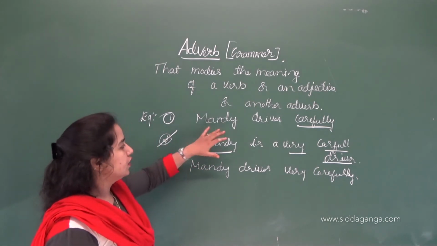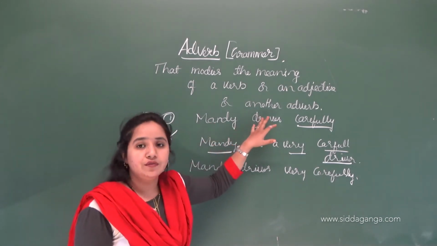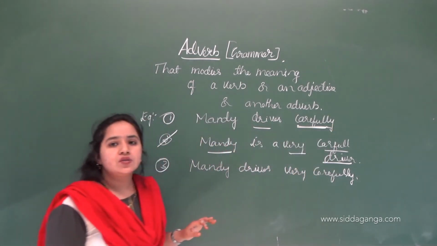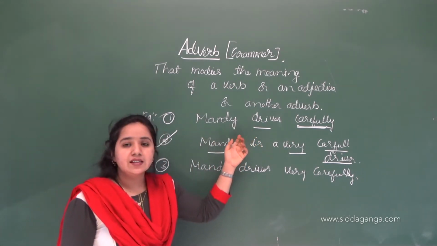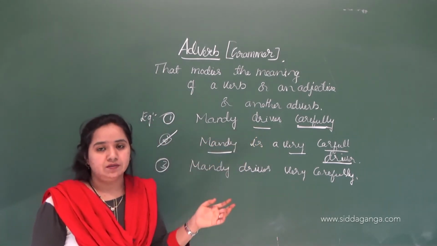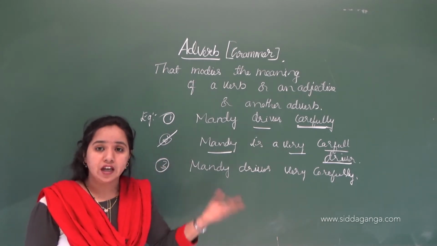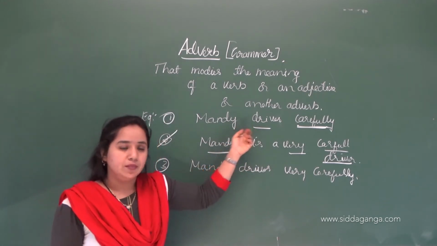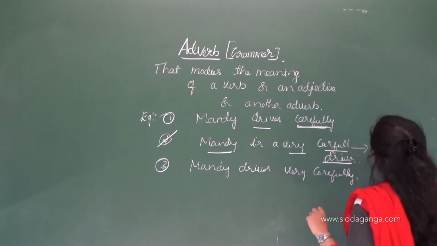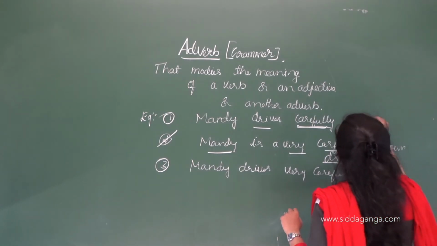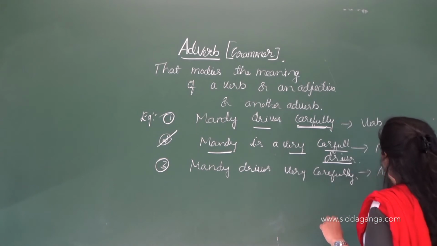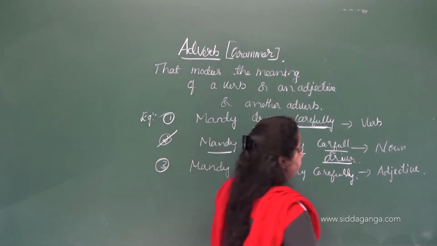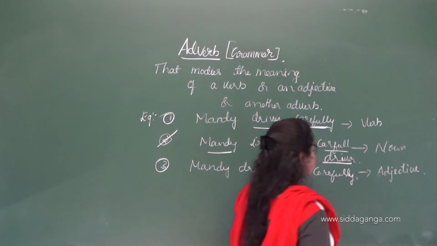So when we change the sentence, when it says about a verb, meaning about action, Mandy drives carefully. So carefully in the sentence says about the action. How was he driving? He drives carefully. So it says about the quality of a person, and it says about the quality of a verb. Okay, so it says about the quality of a noun, and here it is a verb, and here it is an adjective. You can say adverb.